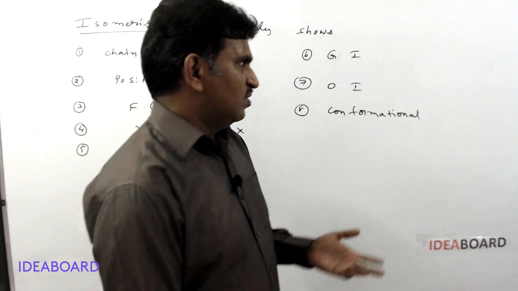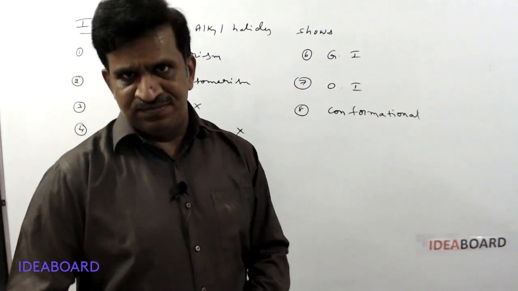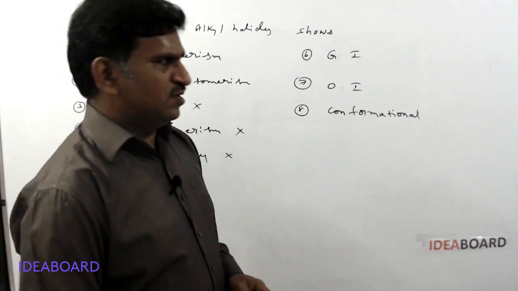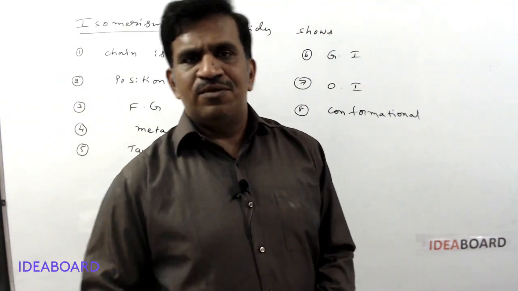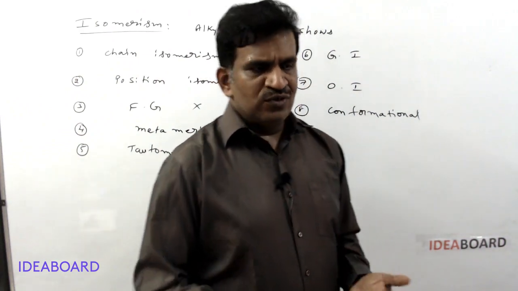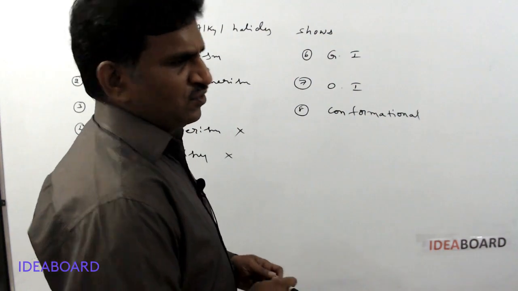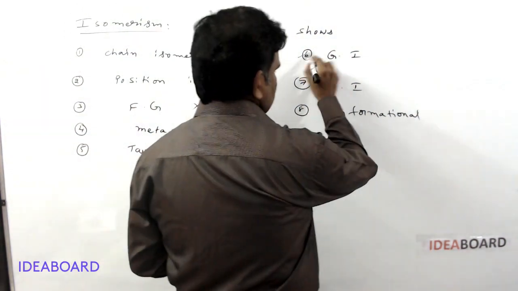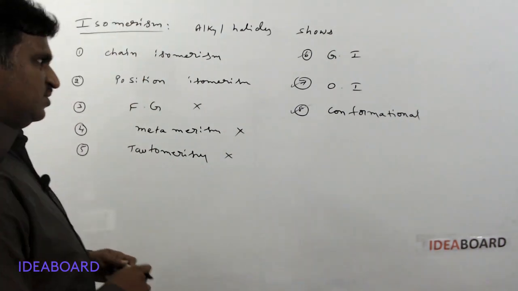For example, optical isomerism requires a chiral carbon. Similarly, conformational isomerism requires carbon-carbon single bond rotation. If a molecule satisfies such required conditions, then it shows geometrical, optical and conformational isomerism.